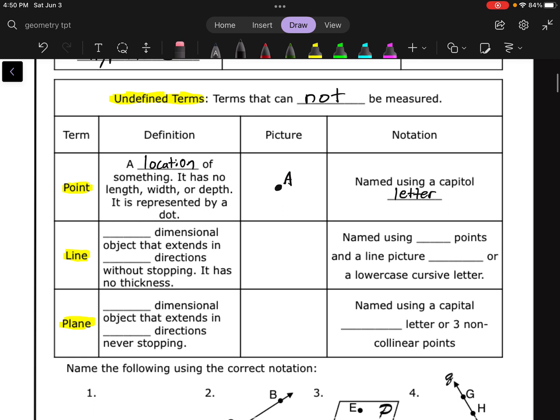Next up, we have the line. A line is a one-dimensional object that extends in both directions without stopping. It has no thickness. So here would be a representation of a line. Those arrows on the end represent the fact that it's going to keep going and going forever. We name it using two points and a line picture above it. So I need to have two points on here. I'm going to represent those with those dots like we just saw.